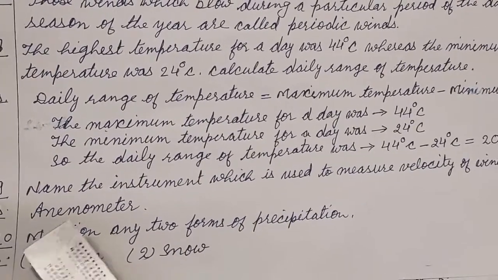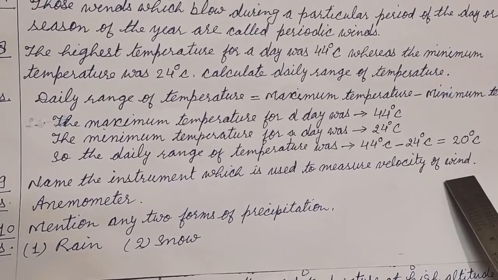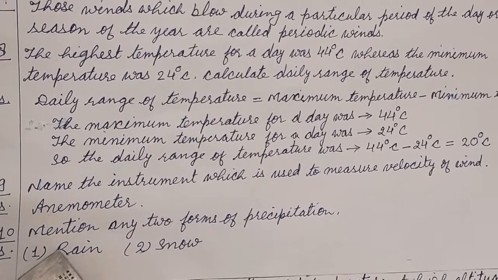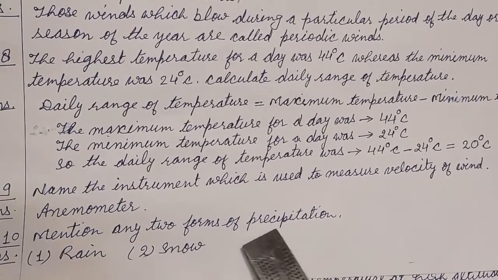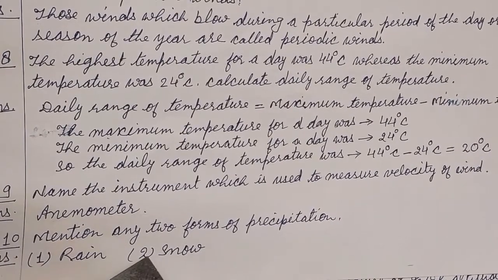Question number 9. Name the instrument which is used to measure velocity of wind. Answer. Anemometer. Question number 10. Mention any two forms of precipitation. Answer. Number 1, rain and number 2, snow.